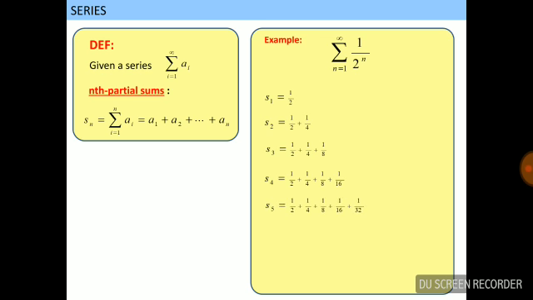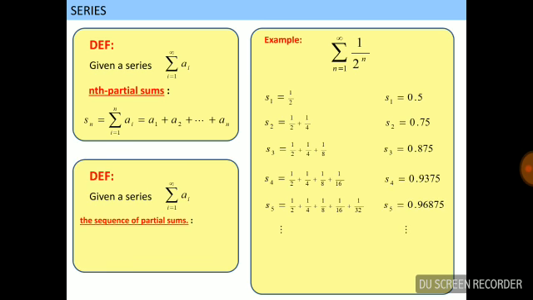S1 means the sum of 1 term, equal to 1 upon 2. S2, the sum of 2 terms, is 1 upon 2 plus 1 upon 4. S3 is 1 upon 2 plus 1 upon 4 plus 1 upon 8. S4 is 1 upon 2 plus 1 upon 4 plus 1 upon 8 plus 1 upon 16.